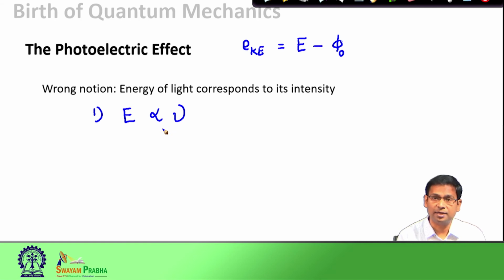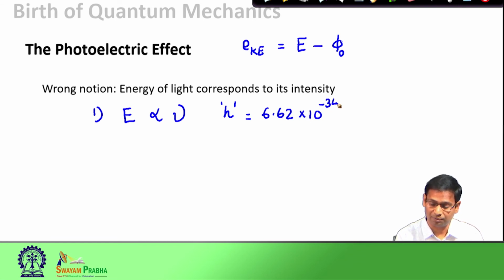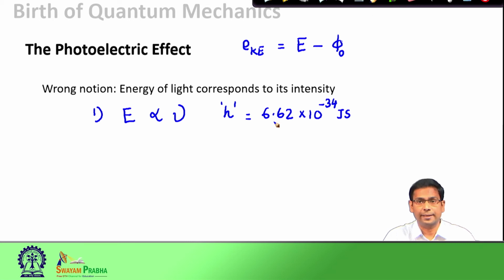And the proportionality constant, he carried out several experiments and experimentally determined it as h, which had exactly the same value as we had in the black body radiation effect, 6.62 into 10 to the minus 34 joule second.